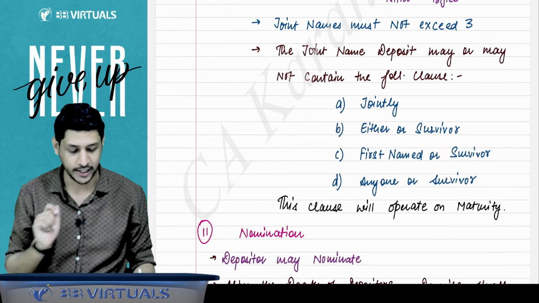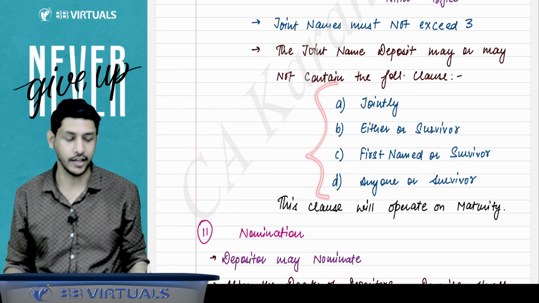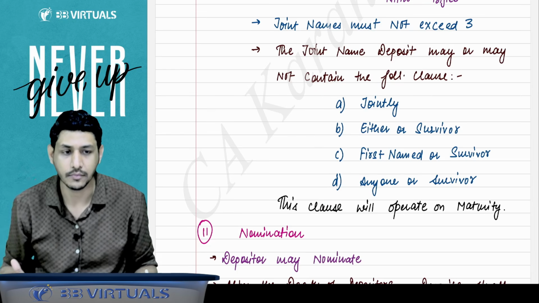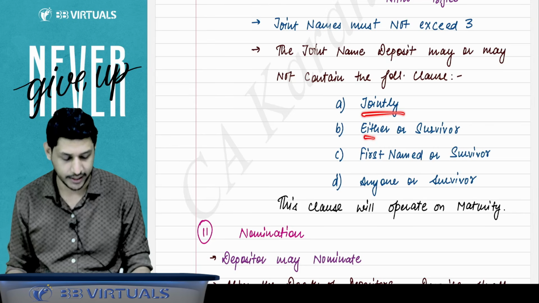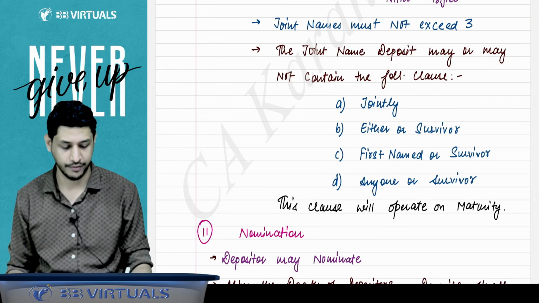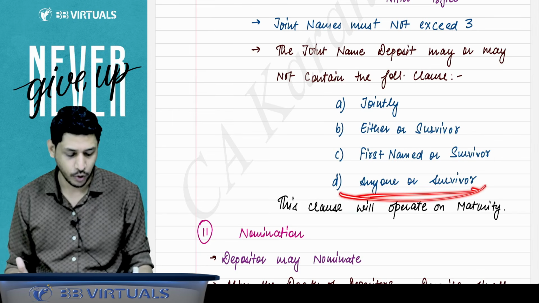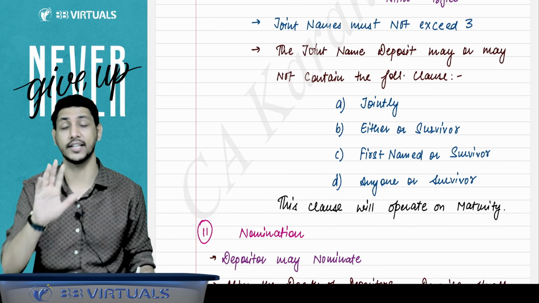And when the joint deposits are accepted, you may enter these points in your agreement or deposit form: jointly, either or survivor, first named or survivor, anyone or survivor. What does it mean, sir? It means that if you have written this clause, then these clauses will be operating only at the time of maturity.